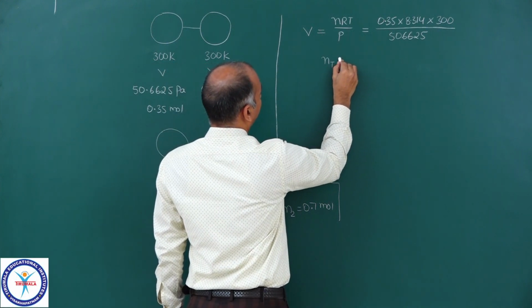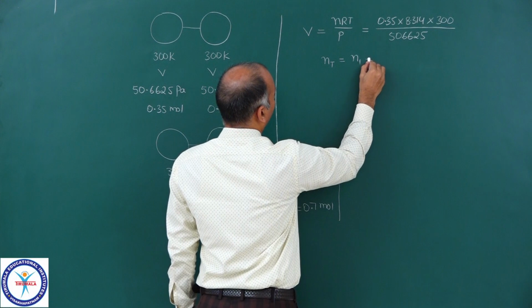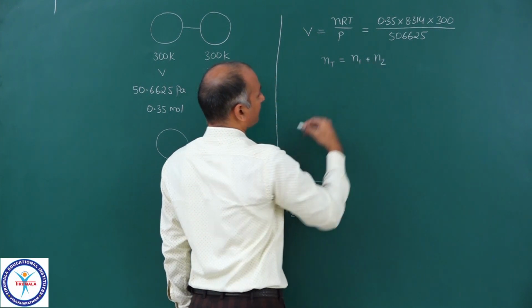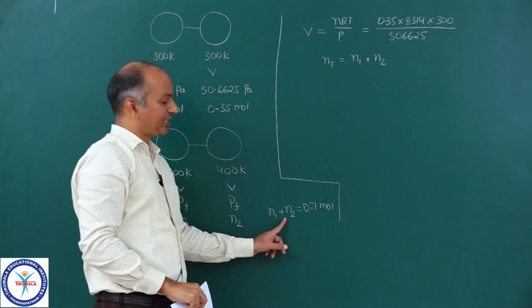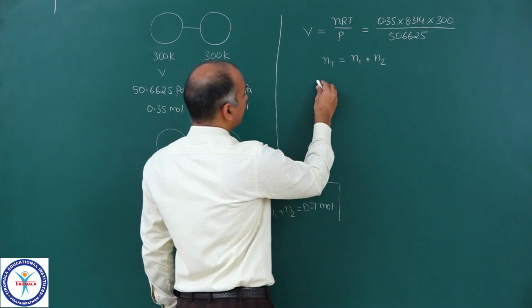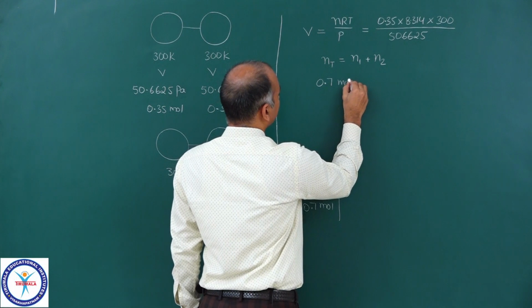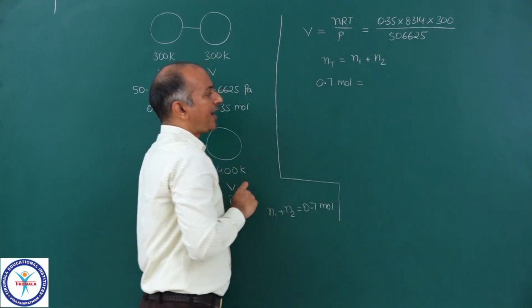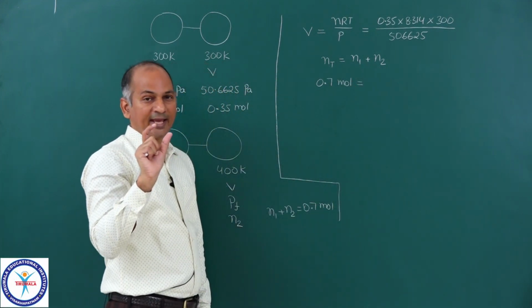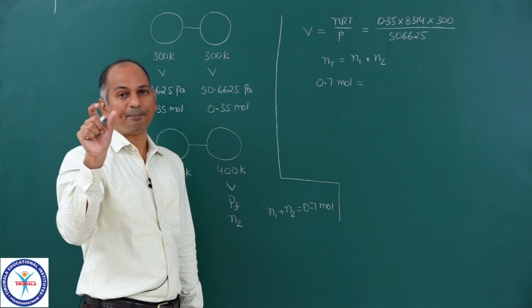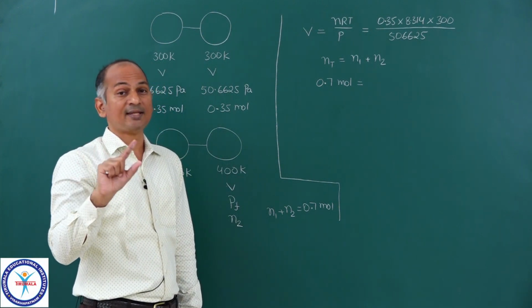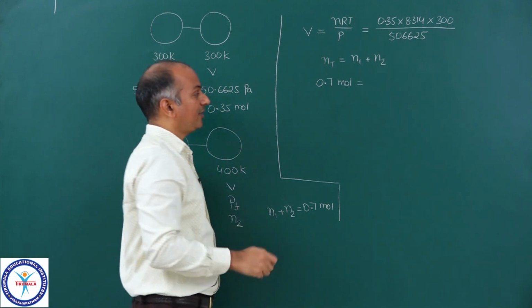Nt is equal to N1 plus N2. The same expression I am using here. We know Nt is 0.7 moles. So 0.7 moles is equal to, in the place of N, I can write PV upon RT. N is equal to PV upon RT.